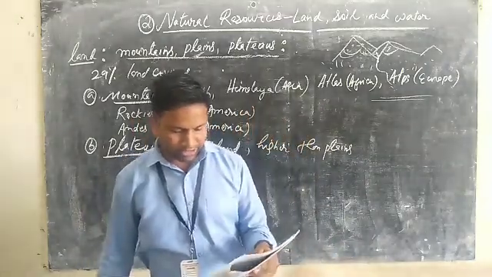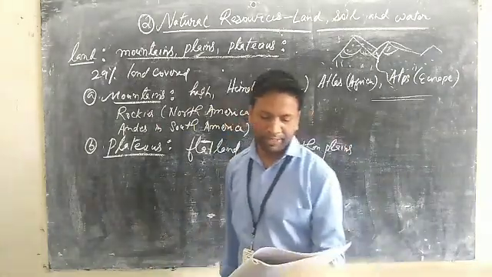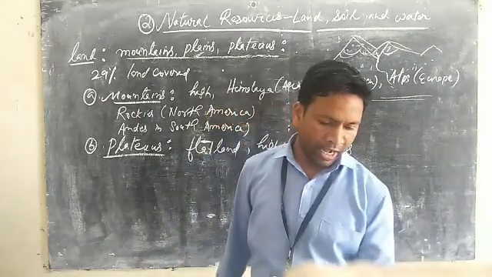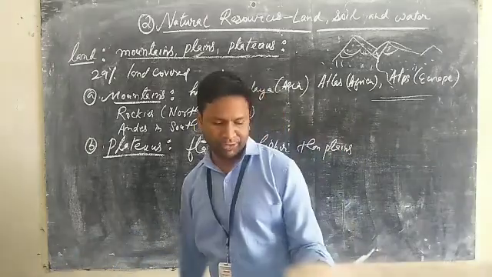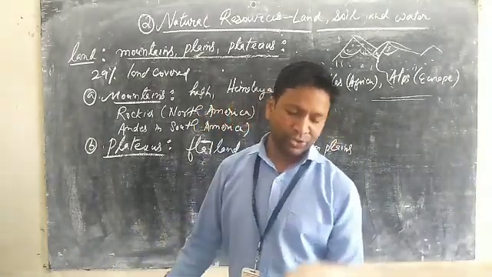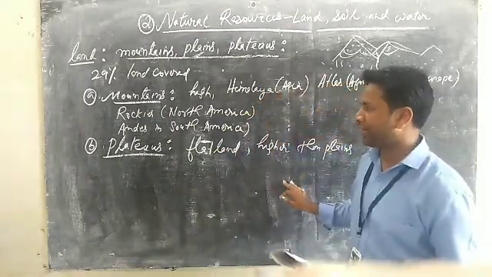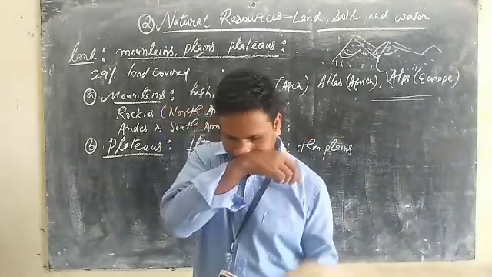Some popular plateaus of the world are the Tibetan plateau in Tibet, the Deccan plateau in India, the Anatolian plateau in Turkey in Asia, the Brazilian plateau in South America, and the last one, the Siberian plateau in Russia. These are a few examples of the plateau regions we can find in the world, in different continents.